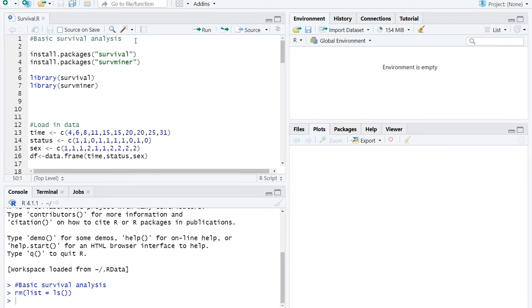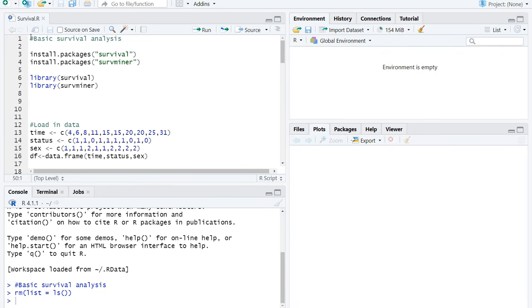You can download it from, I think it's CRAN, C-R-A-N. If you just type in R software, you'll figure out how to download it. You need to download the basic R package, but I also download RStudio because it allows a bunch of point and click functionality that I like to use.